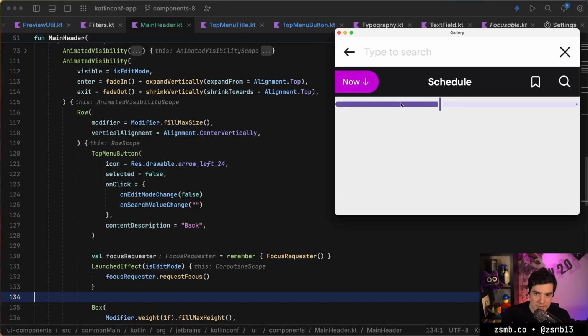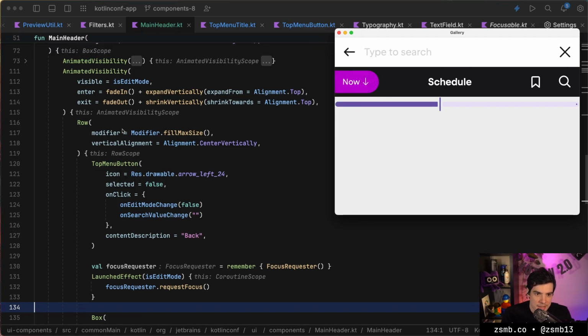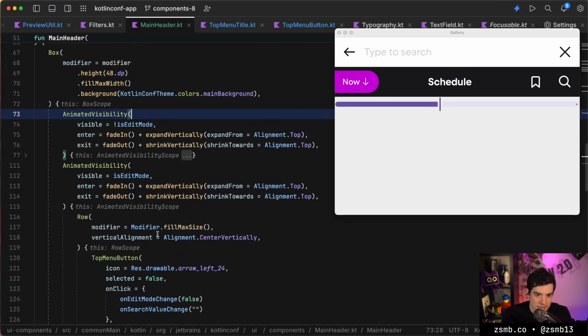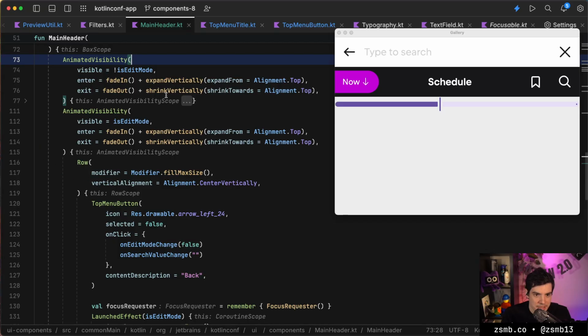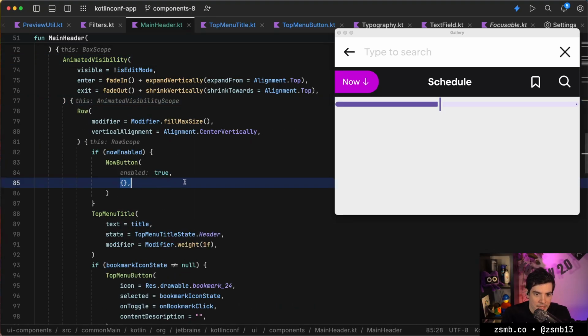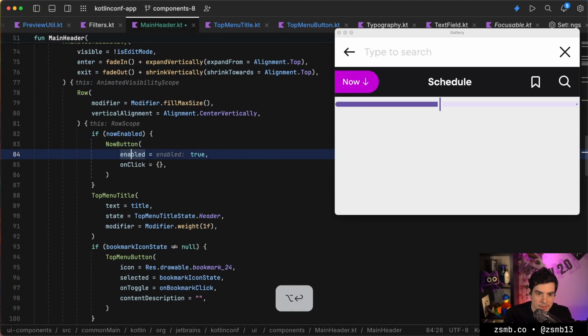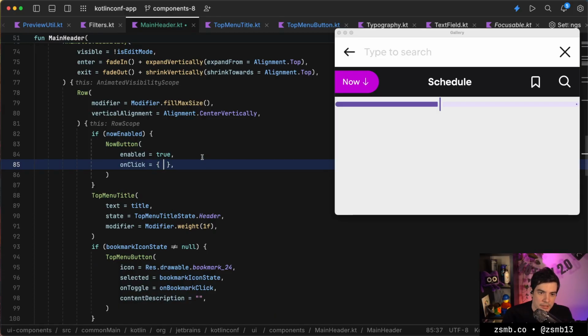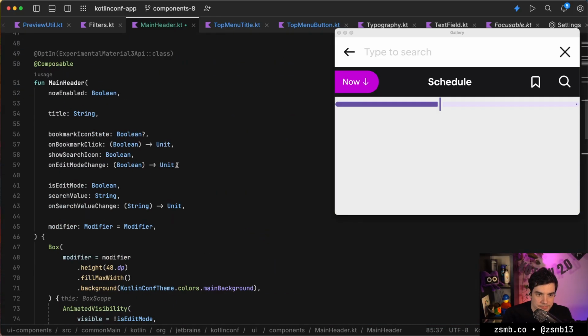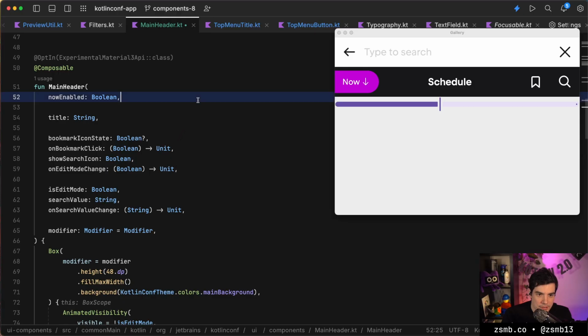So the input, I think, is basically done for the search. Let's see if this now button is connected to anything, because I suspect it might not be. Yeah, we're just doing nothing with it. So let's do onClick, and well, we don't have anything for this.